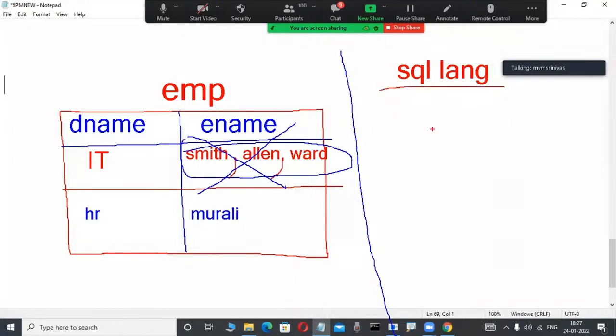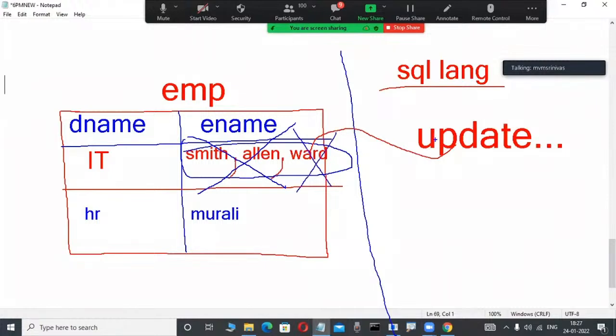What is the problem in this SQL language? Yes, we can represent multiple values separated with commas, and create them too. Why are they not recommendable? This is the reason. In SQL, a non-procedural language, some commands are there: update, delete, select, insert. Suppose I use the update command. Through this update command, I try to modify only a single employee, Ward, from these multiple employees. Impossible.